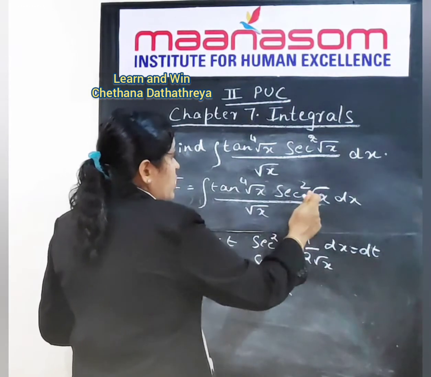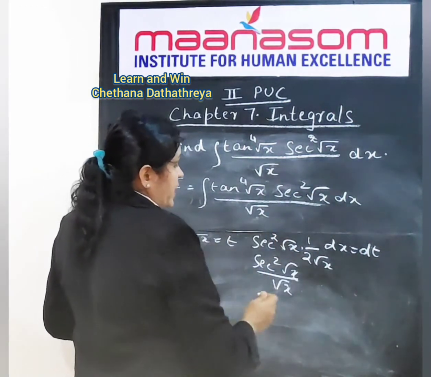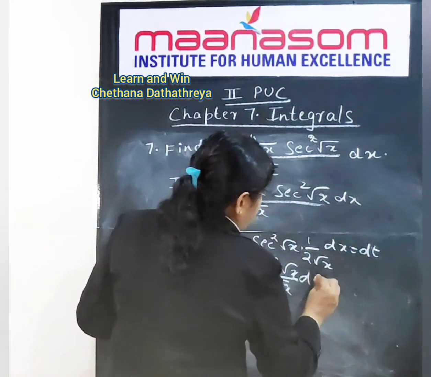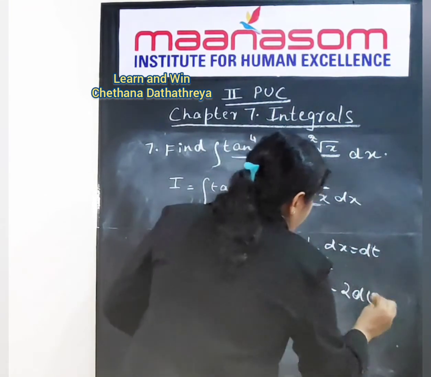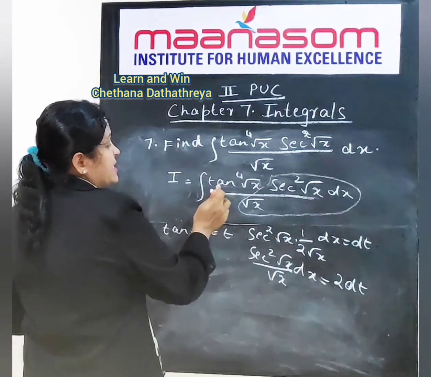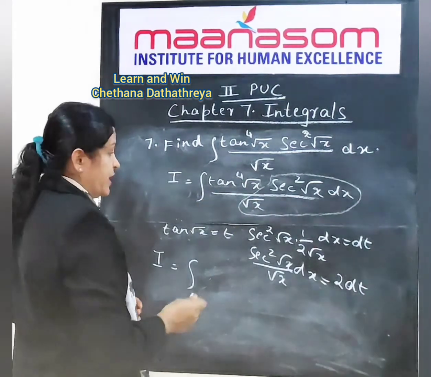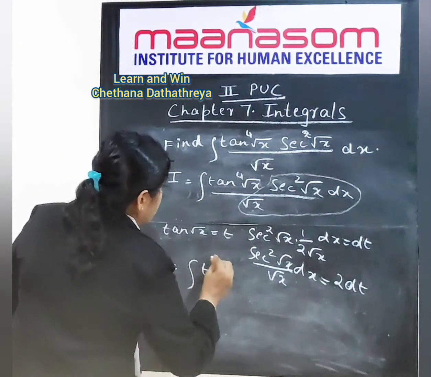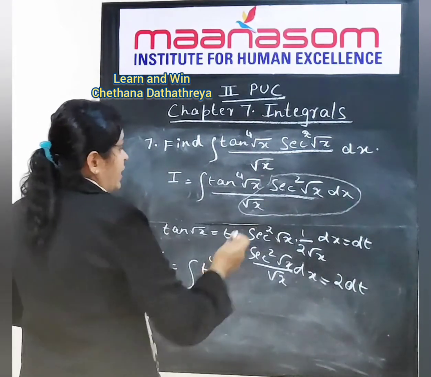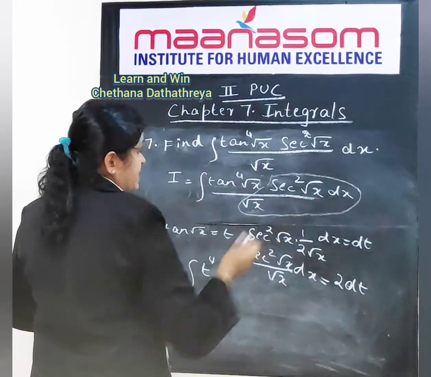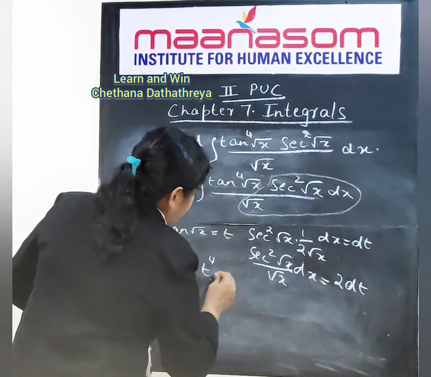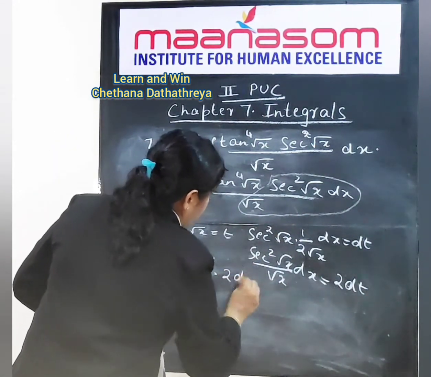So secant square root x divided by root x dx will be equal to 2 dt. Since tan root x is t, tan to the power 4 root x you can write as t to the power of 4. And what is your secant square root x divided by root x dx? It is 2 dt.